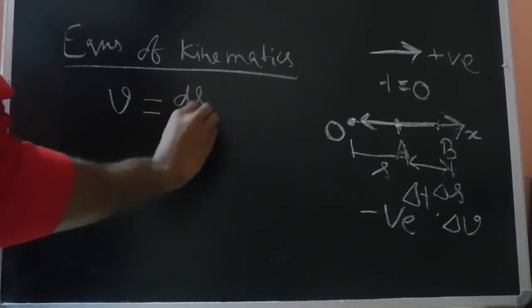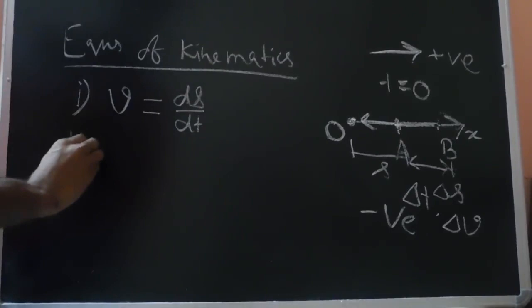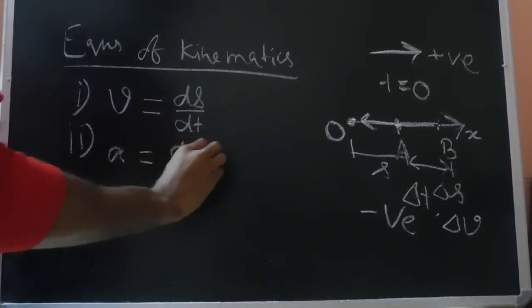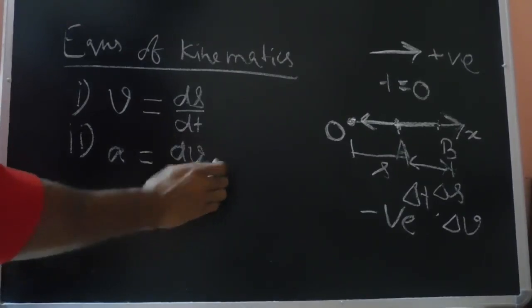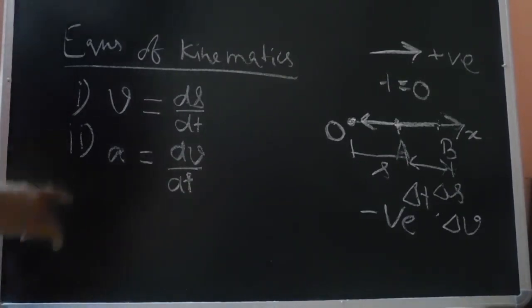The rate of change of displacement with respect to time is equal to the velocity. The second, we have seen that the acceleration is related to velocity as dv by dt. So acceleration is defined as the rate of change of velocity with respect to time. That means if the velocity is changing with respect to time, we have some acceleration, and acceleration is defined as rate of change of velocity.